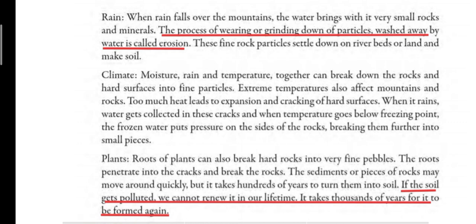Now lastly children, due to the plants also soil is formed. Now let us read how that happens. So the roots of the plants can also break hard rocks into very fine pebbles. The roots penetrate into the cracks and break the rocks. The sediments or pieces of rocks may move around quickly, but it takes hundreds of years to turn them into soil.